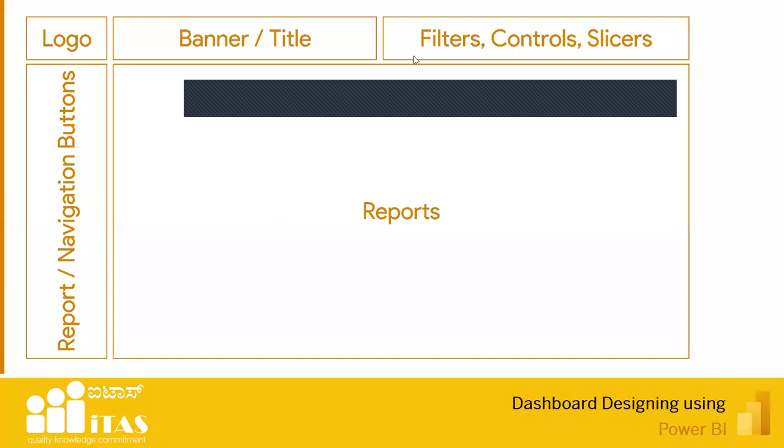And we can put all these filters and controls, like the slicers and checkboxes, here, or we can also put them towards my right-hand side. Here I have all the navigation buttons. Say if I have multiple pages, I can have the navigation buttons here, but give more space for the reports, because that is what we actually need. When you have the data, the reports are what the client or the user actually wants to see.